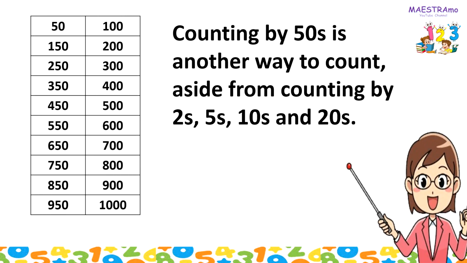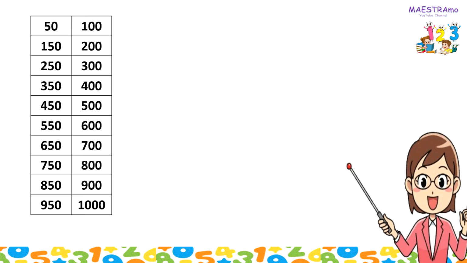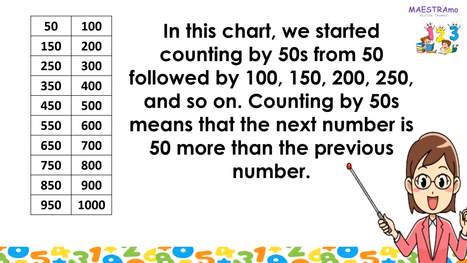Counting by fifties is another way to count, aside from counting by twos, fives, tens, and twenties. In this chart, we started counting by fifties from 50 followed by 100, 150, 200, 250, and so on.